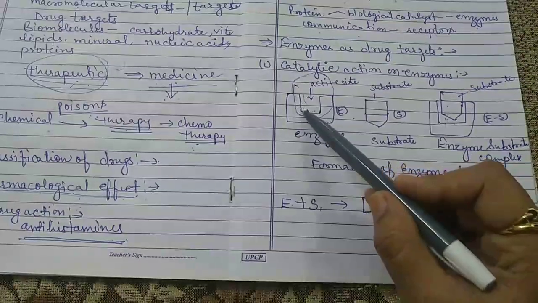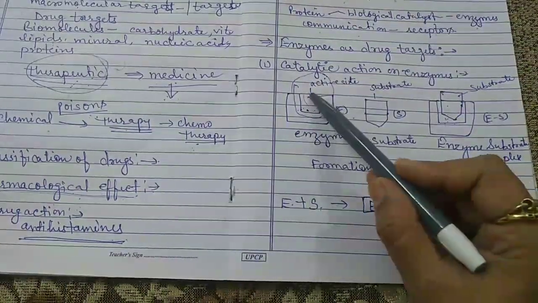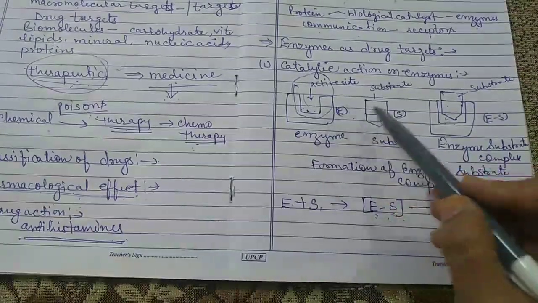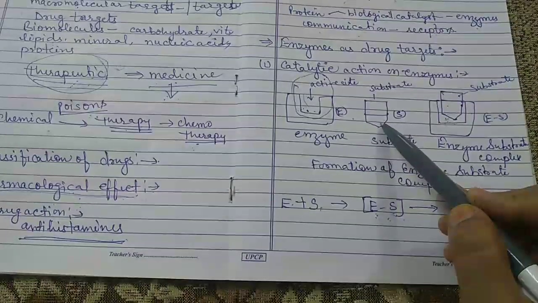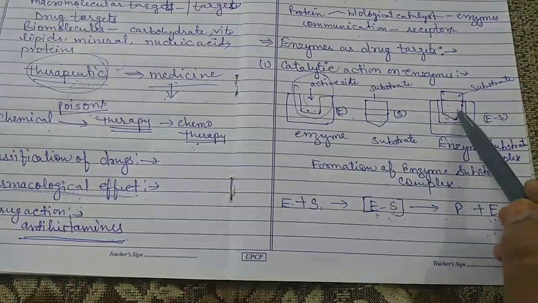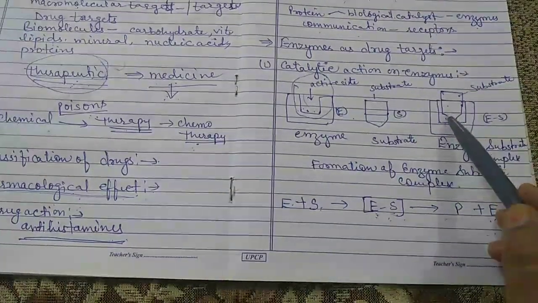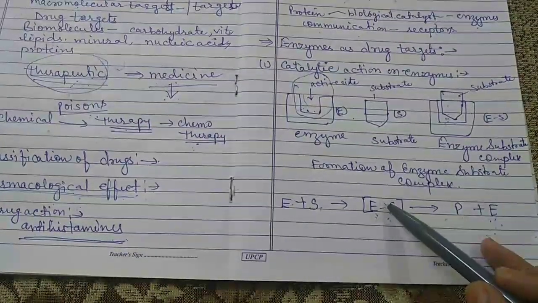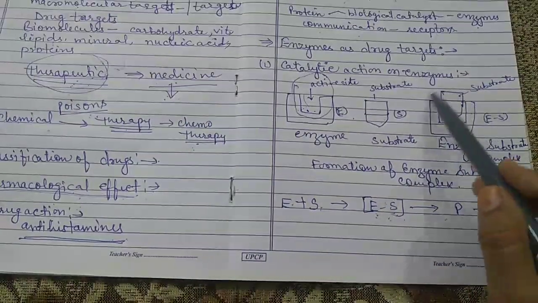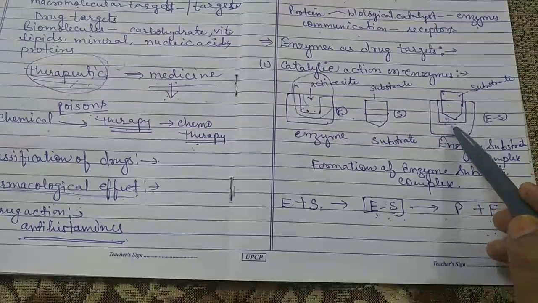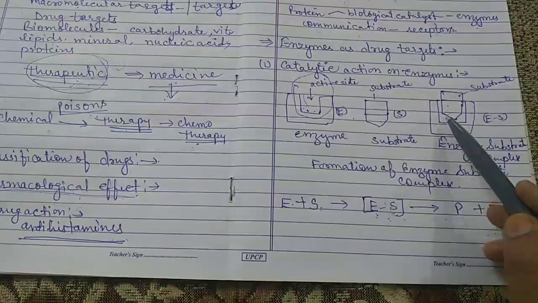This is the enzyme, and this is its active site, which is formed by the amino acids. When the substrate comes in contact with the enzyme, it enters the active site and forms the enzyme substrate complex. This is the formation of the enzyme substrate complex, and the two are held together by strong forces like hydrogen bonding, ionic bonding, or van der Waals forces.